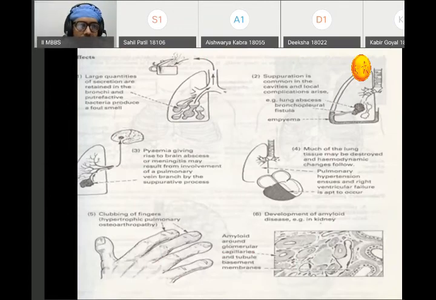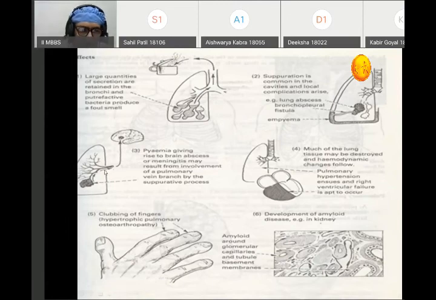Effects of bronchiectasis: as we have seen earlier, mainly the lower lobe of the lung is involved. There is a dilatation of the bronchi, and there is accumulation of foul-smelling secretion. It is mainly due to infection. And this may at times lead to lung abscess. And whenever this extends into the surrounding tissue, it may lead to empyema.